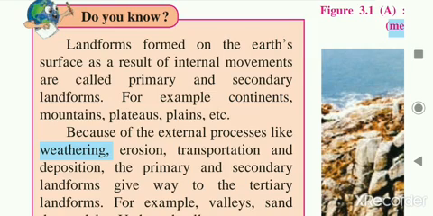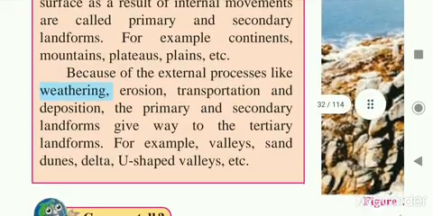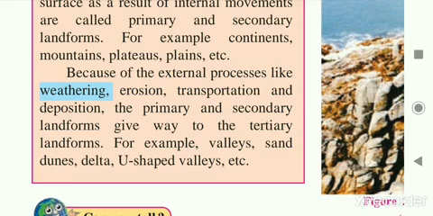Because of the external processes like weathering, erosion, transportation, and deposition, the primary and secondary landforms give way to the tertiary landforms. For example, valleys, sand dunes, deltas, U-shaped valleys, etc. Weathering is the process by which rocks become weak and turn to powder because of the external forces.